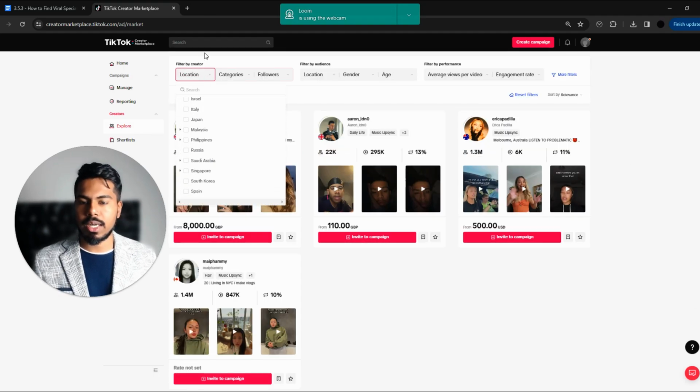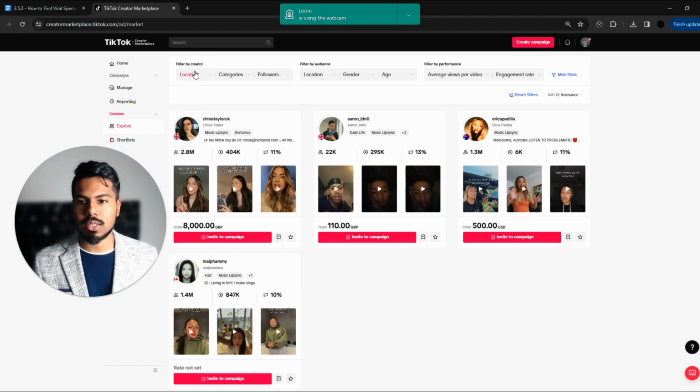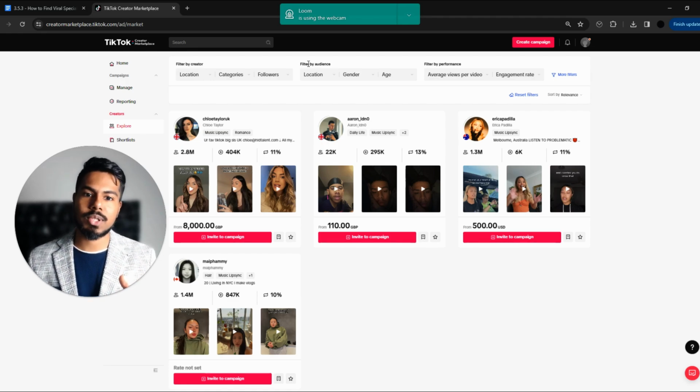If you select the creator's location or the audience of the creator, the benefit you get from this process is that you get to access and target the audience that you are looking for. Most brands and most apps, even Billo or Band of Ads, don't give you this option.